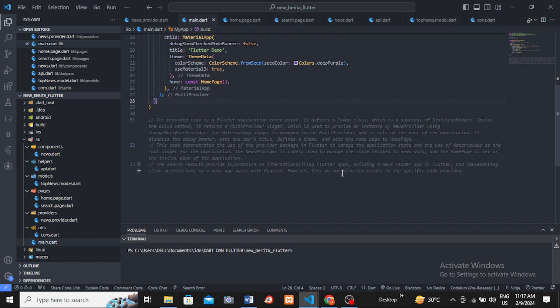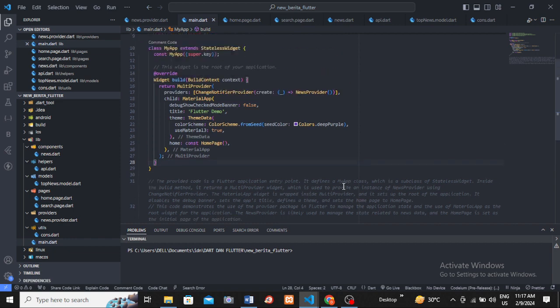The sources provide information on internationalizing Flutter apps, building a news reader app in Flutter, and implementing clean architecture in a news app built with Flutter. However, they do not directly relate to specific code provided.